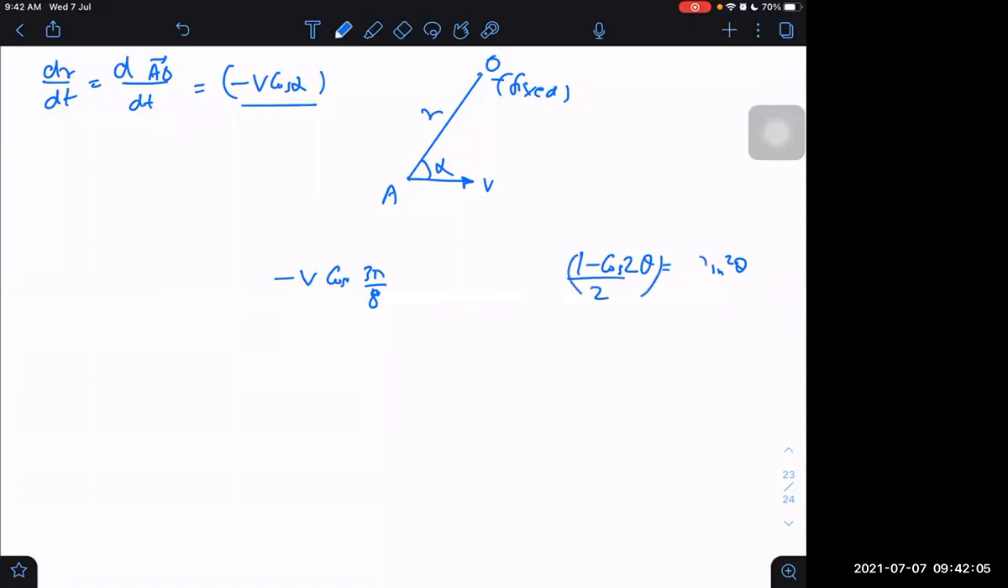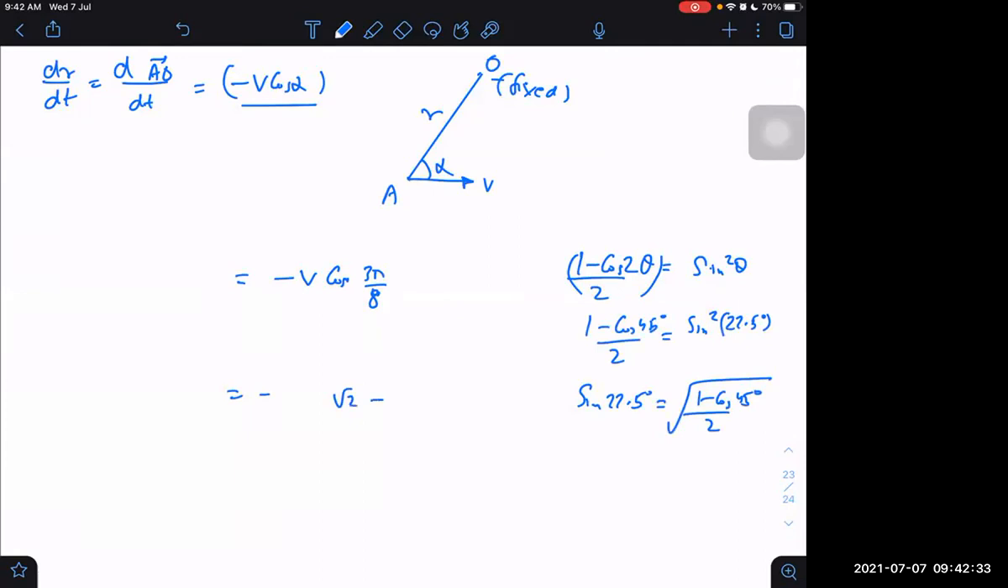This will be useful. Let us say I want to get sine square 22.5 degrees. Then I can write it as 1 minus cos 45 degrees by 2. Then sine 22.5 degrees will be under the root 1 minus cos 45 degrees by 2. Can you tell what it is? Root 2 minus 1 by 2 root 2, sir.